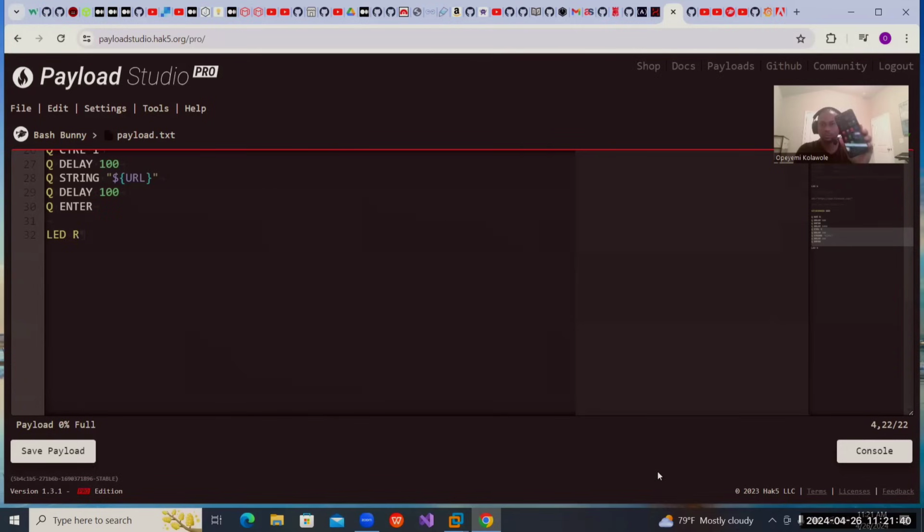So you can see, what I'm going to do is plug it in, and let's see how it will work. It shows it's going. Let's see. You see, it basically opened Chrome, typed in the website we put in the script, and yes, you can see it loaded the website on the front.